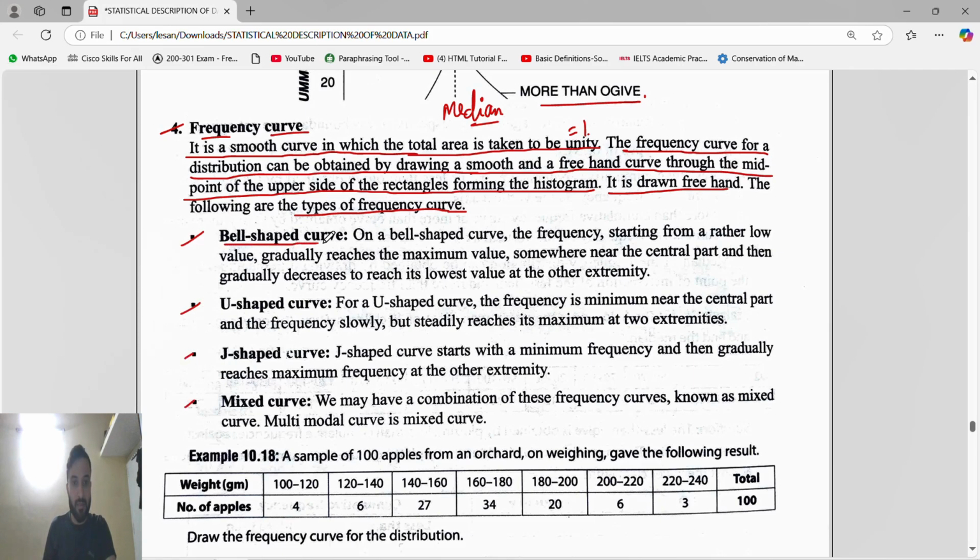First is the bell-shaped curve. See, this is a bell-shaped curve. Understand the diagram.